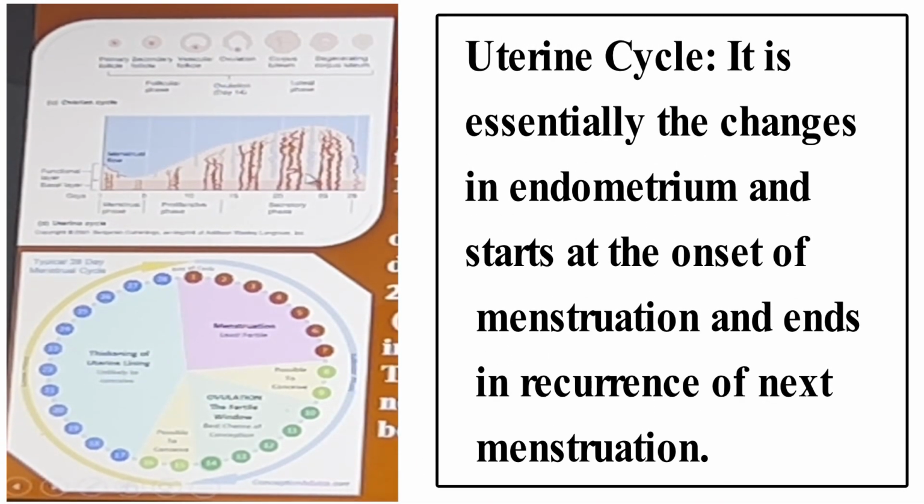There will be change of the endometrium during the uterine cycle. It starts with the onset of menstruation, from here. And it ends with the recurrence of the next menstruation. When the next menstruation comes, it will stop.